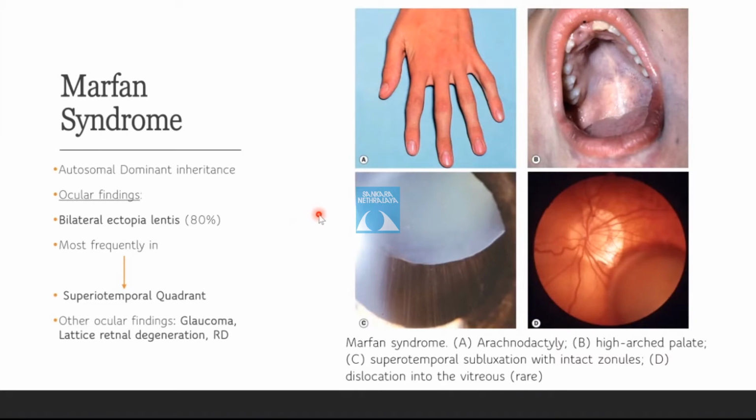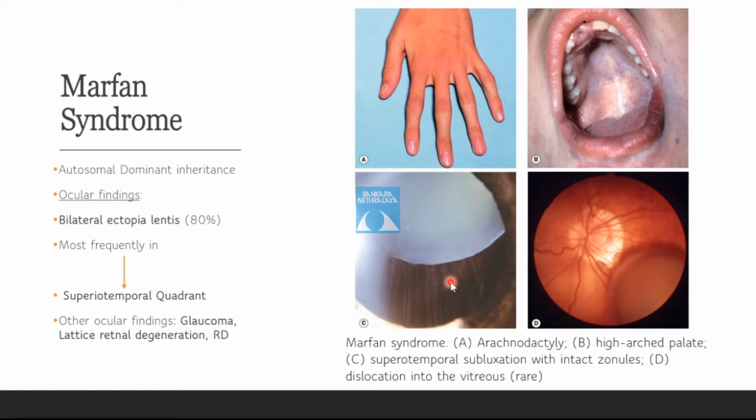So you can have mitral valve prolapse, aortic regurgitation, aortic dissection, dilation of the aortic root and aortic regurgitation. And what are the other features? Of course, you have described arachnodactyly, high arched palate. It's called a Gothic palate.